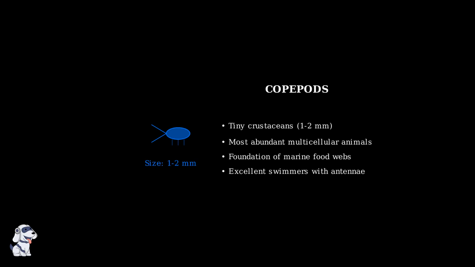Let's explore 5 important groups that showcase the incredible diversity of these drifting animals. First, we have copepods, tiny crustaceans that are actually the most abundant multicellular animals in the entire ocean. These remarkable creatures measure only 1 to 2 millimeters long, but exist in such vast numbers that they form the foundation of marine food webs.